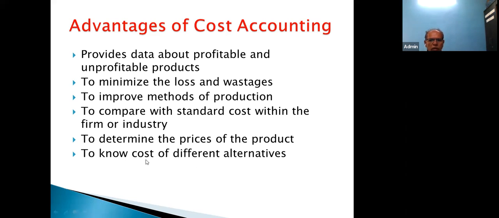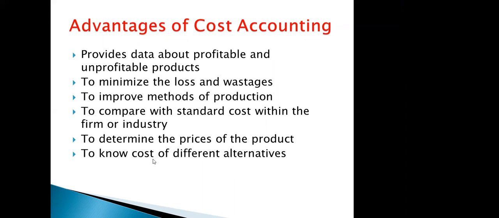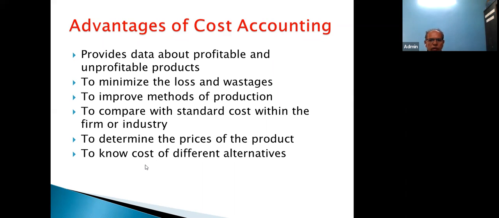Don't you think so? Even releasing a film through Amazon, is there any cost or is it free of cost? It involves cost. Yes, there is a cost. So that cost I will have to identify. So this way the cost accounting will help you with different alternatives and their cost.